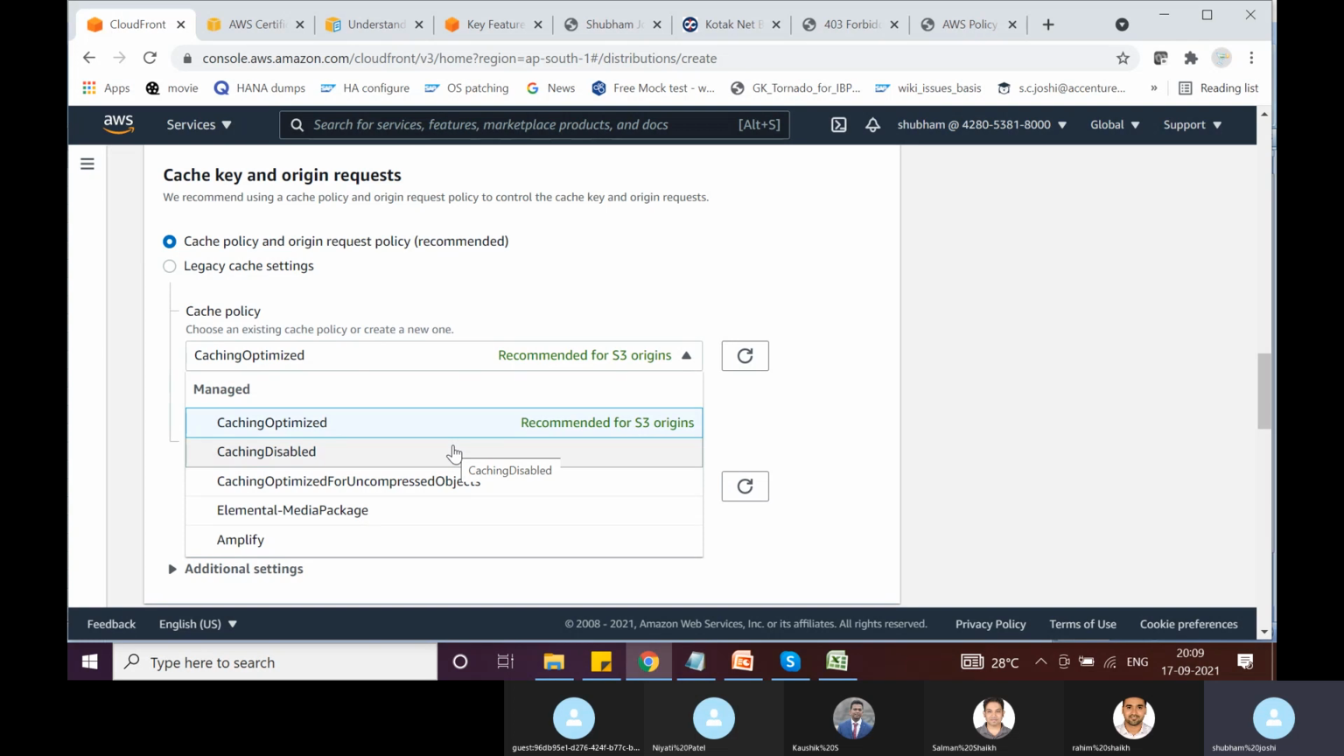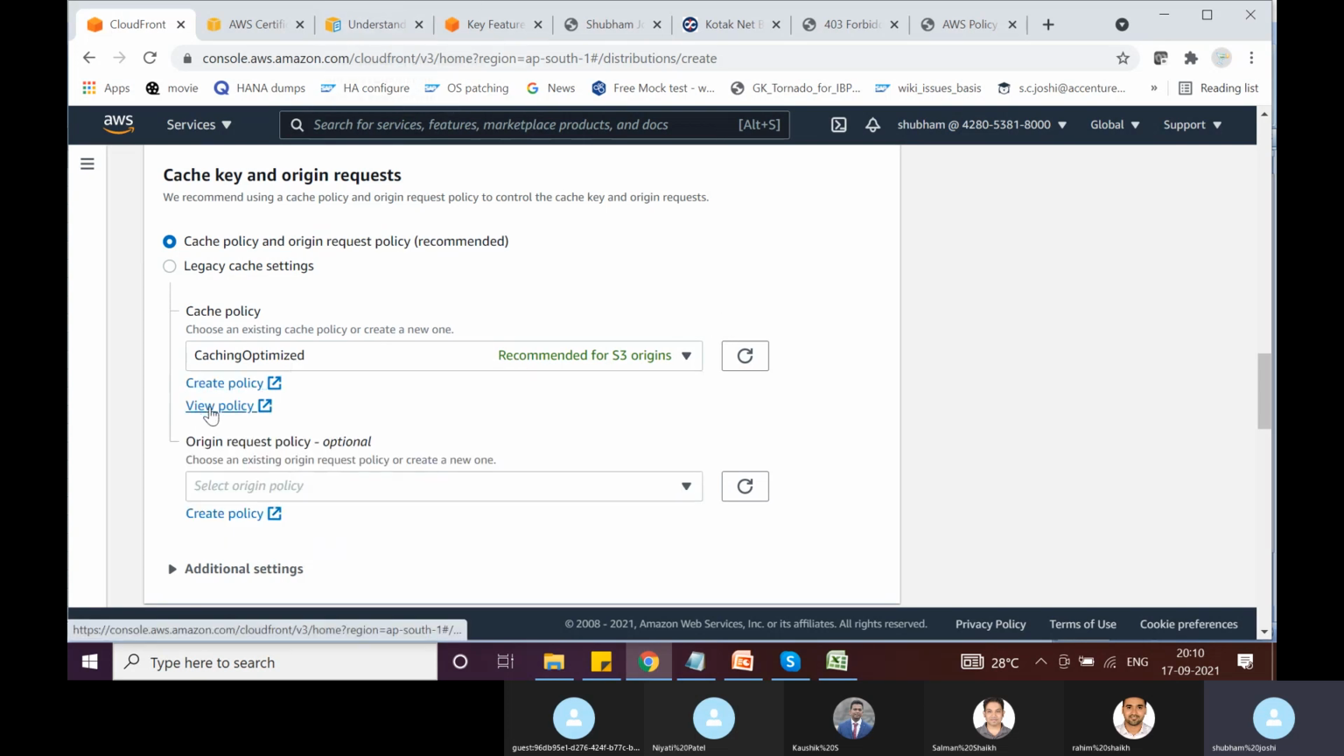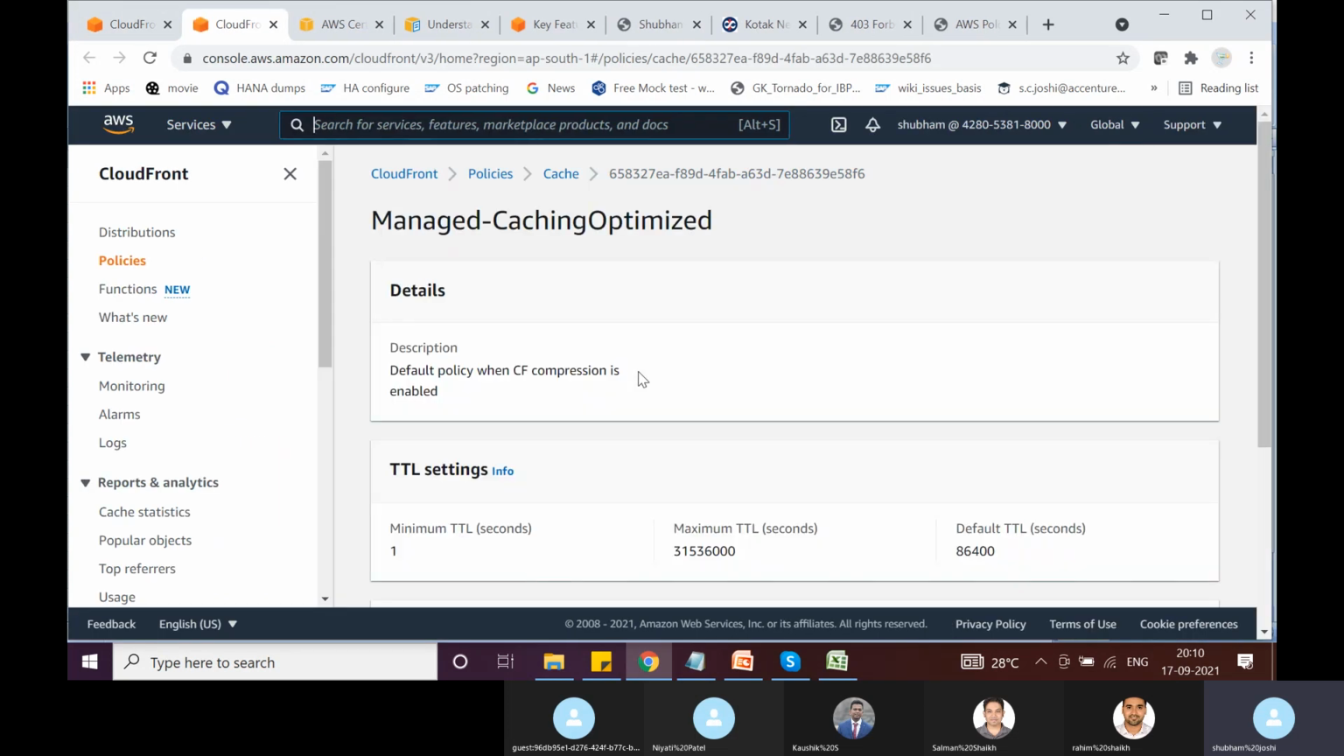You will use this policy probably for what kind of origins? Probably for origins which are dynamic in nature, like an application load balancer or an EC2 instance which is running a web application, which is basically a dynamic web application. So in that case, probably you will use the caching disabled cache policy. We can see what this cache policy is. If we click view policy, it will tell us what this cache policy is.